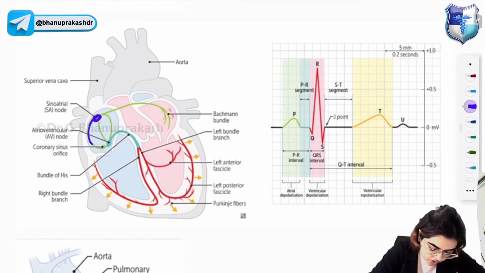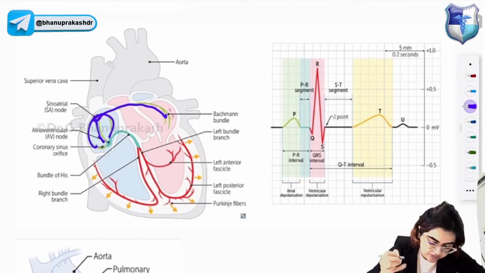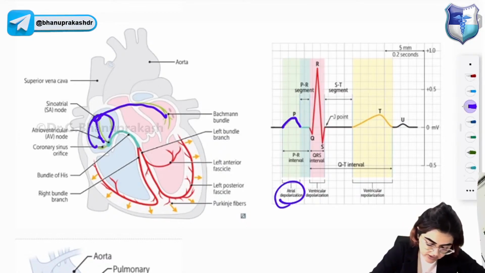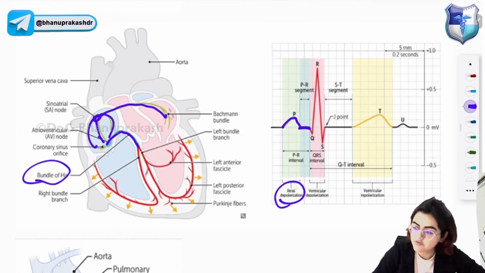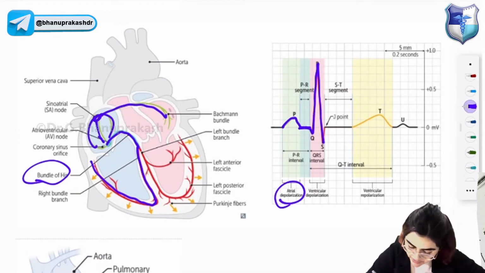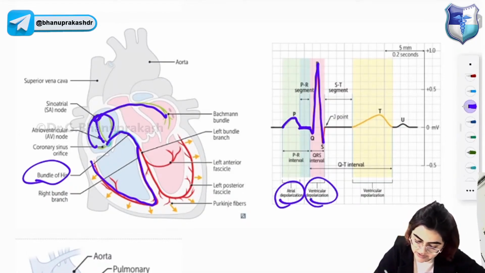When your SA node is activated, you can see atrial depolarization happening here. Now when the impulses are coming to the bundle of His, excitation is responsible for this part. Then finally you have the ventricular depolarization, when the impulses travel down the bundle of His in the left bundle branch and the right bundle branch, as well as through the Purkinje fibers. Then you have ventricular depolarization.